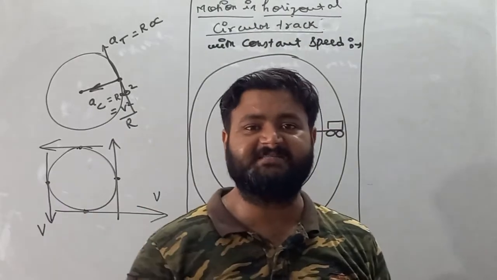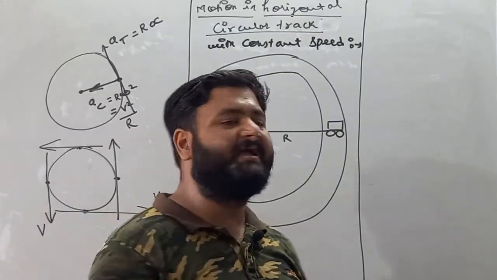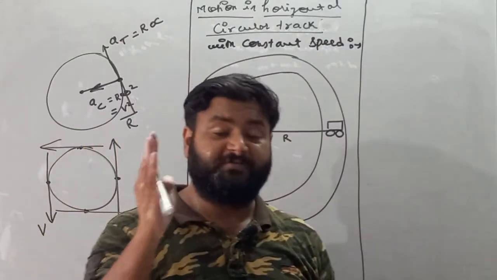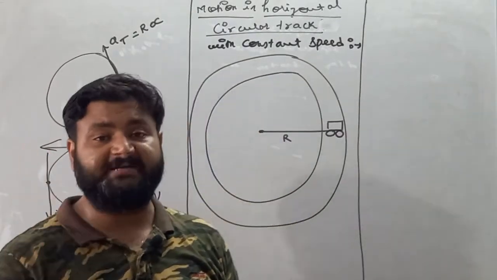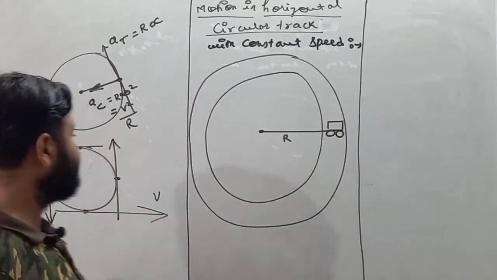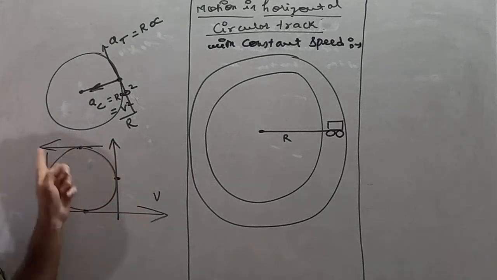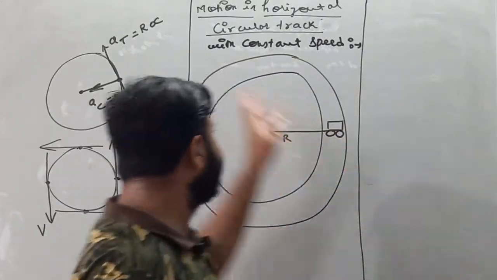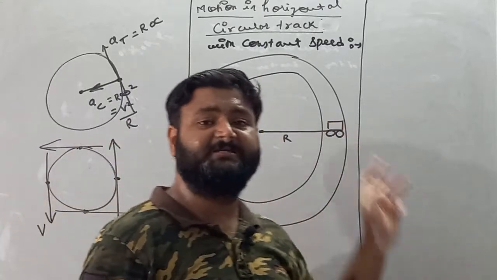Tangential acceleration changes the magnitude of speed, whereas centripetal acceleration changes the direction of speed. Without centripetal acceleration, the particle cannot perform circular motion, because if a particle is performing circular motion, then each point carries a different direction of speed. But without tangential acceleration, circular motion is possible.